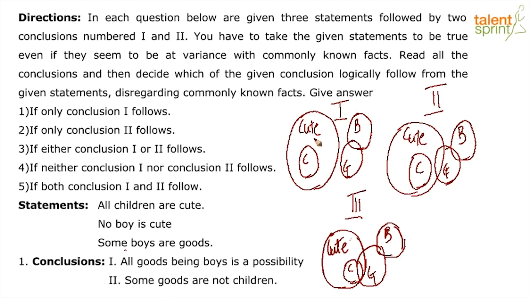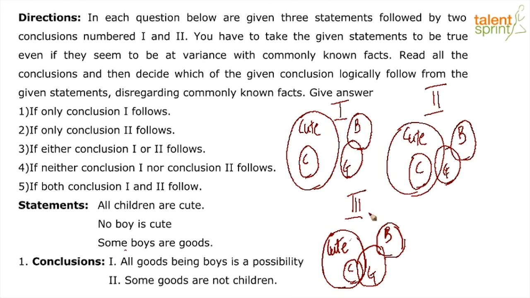Okay, now let's read statement 1. All children are cute means that cute will be the bigger set and children will be a subset in it, because all children are cute. Now, take this one statement and look at all the 3 diagrams that we have drawn. In all these cases, cute is the bigger set and children is a subset. I'm sure this one statement is clear to everyone.